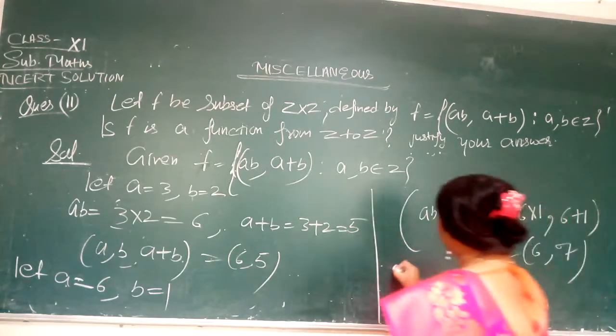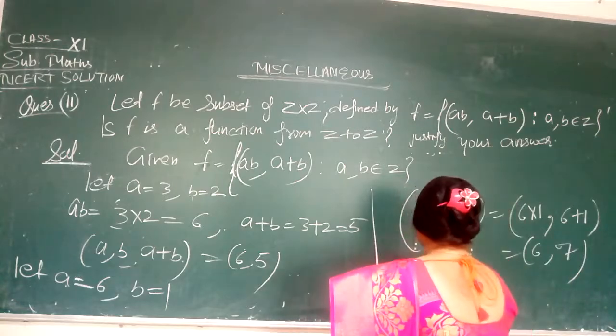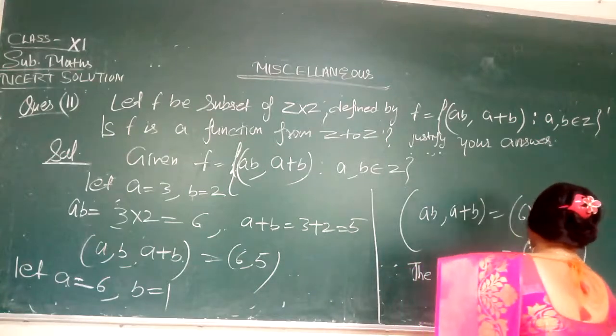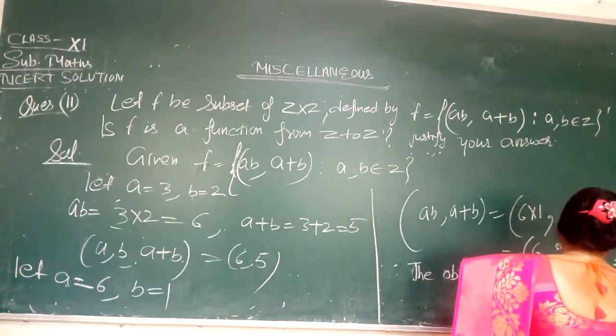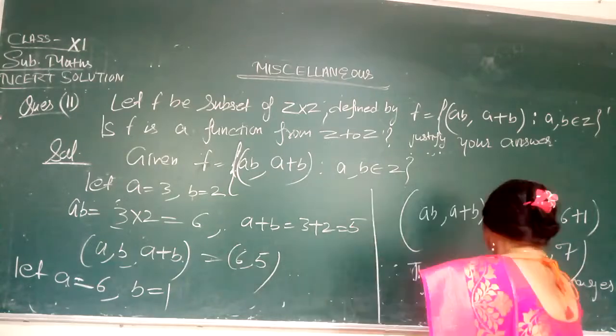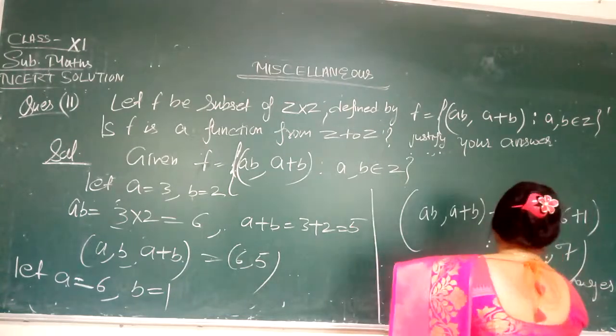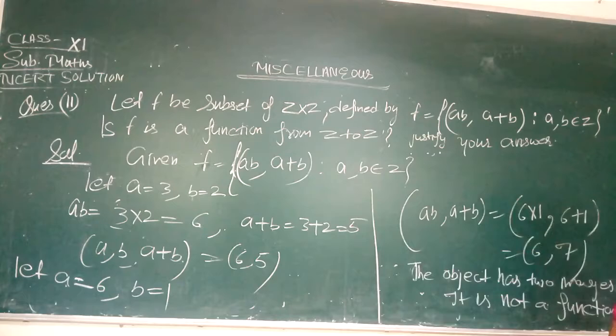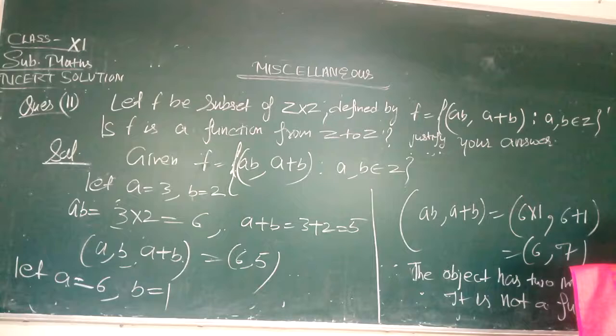Therefore, the object 6 has two images, that is 5 and 7. Therefore, it is not a function, because you know that for a function, the set A has one and only one image. So this is false. F is not a function from Z to Z. This is the solution of question number 11.